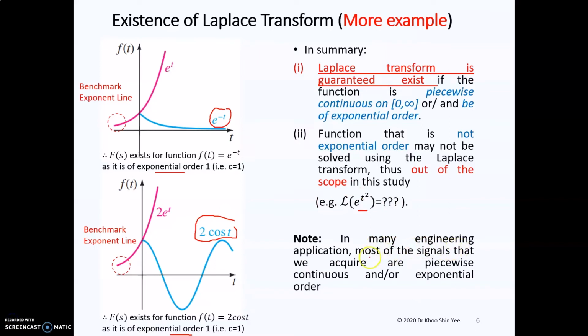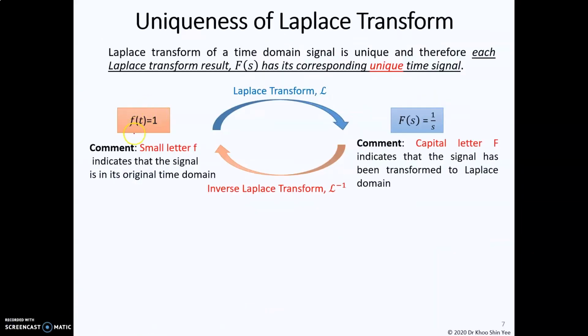Luckily, in many engineering applications, most of the signals that we acquire are piecewise continuous as well as of exponential order. So you should be able to get the answer for the Laplace transform. In this case, if you perform the Laplace transform on f(t) equal to 1, you get the Laplace transform result F(s) equal to 1 over s.